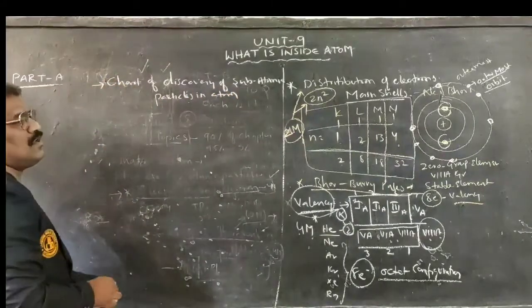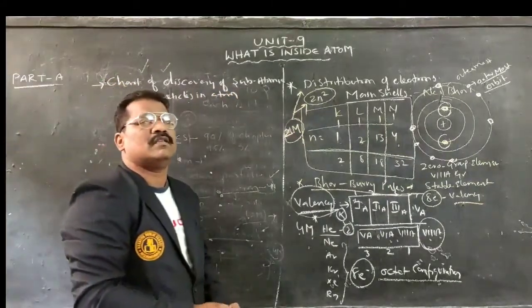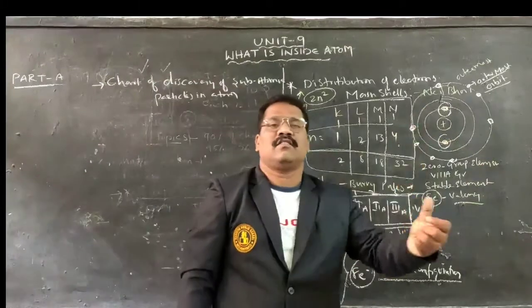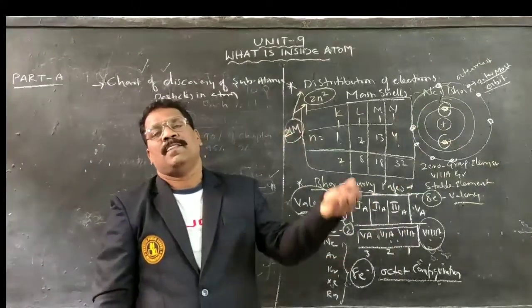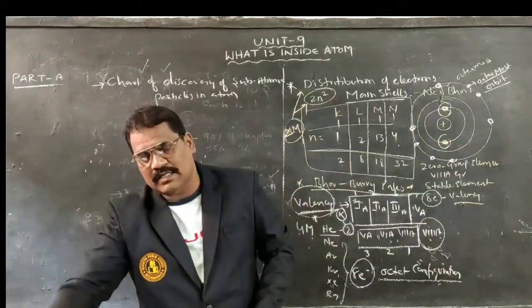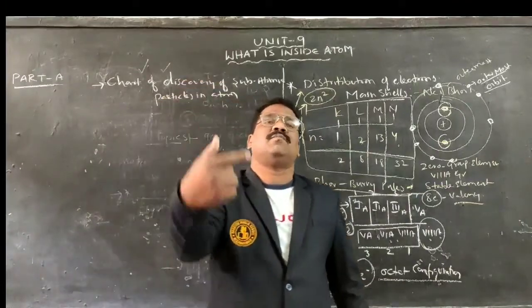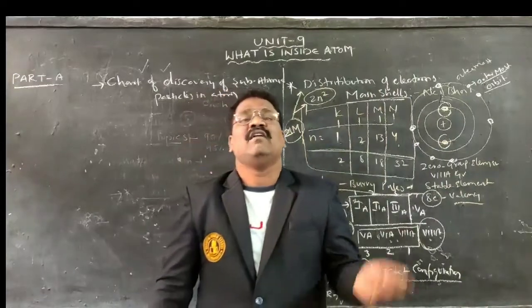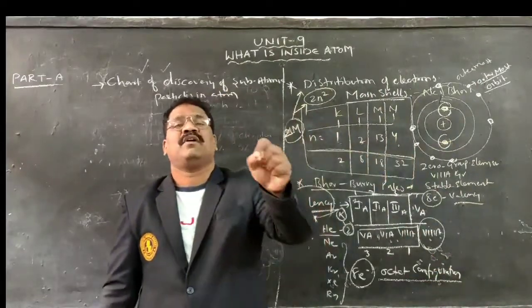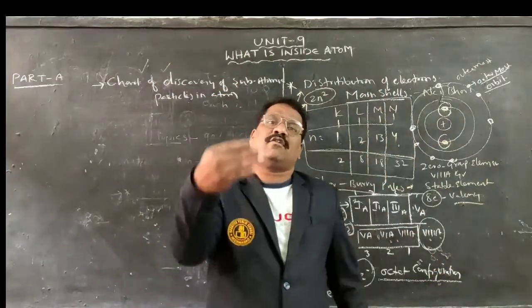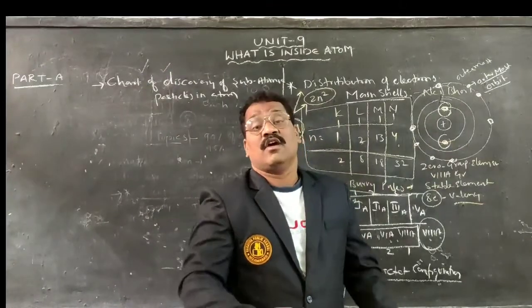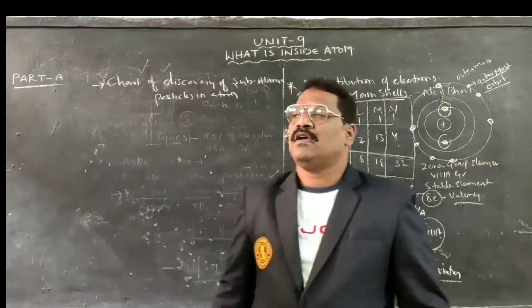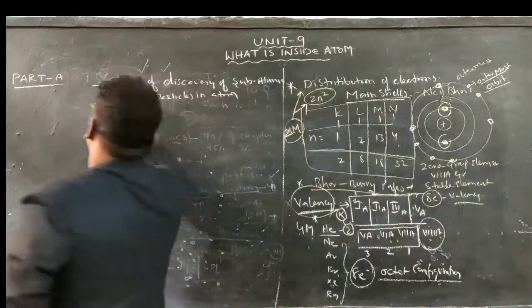Democritus, how he discovered, Dalton, what he discovered, and J.J. Thomson, Rutherford, and so on. The chart is existing in our textbook. If you study that particular chart, for 2 marks questions or for 1 mark questions, he may ask directly from that topic. So revise that topic properly. Don't leave that topic.